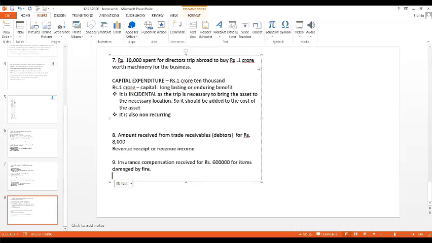Now, what do you mean by insurance premium? I told you that they will bear the loss. Simply, they will not bear the loss. Every month, I should pay the premium to them. So I hope you all understood the difference between premium and compensation. Now, you can tell me whether this is going to be capital or revenue and why.